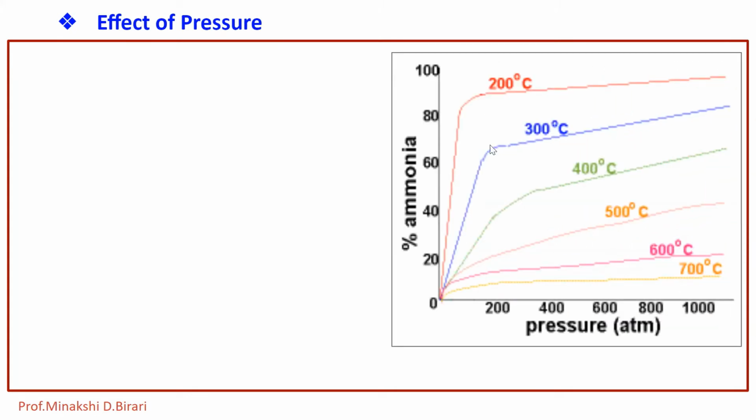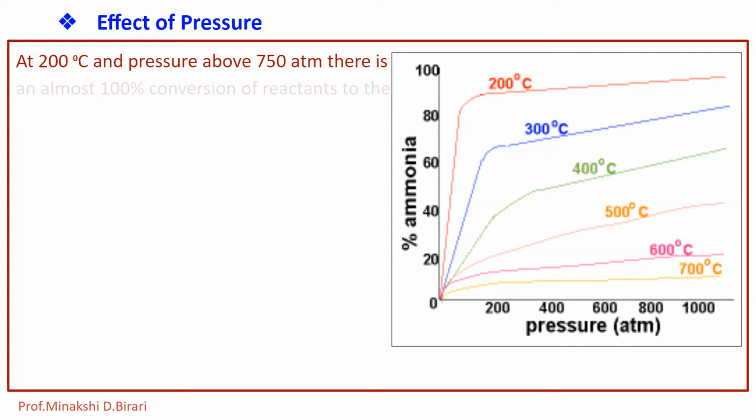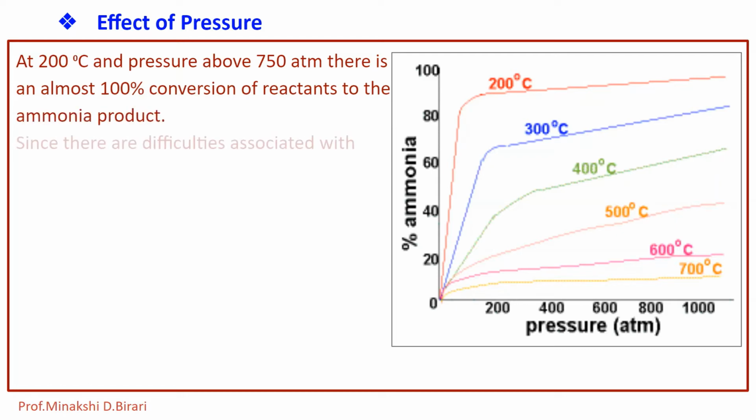So this is the graphical representation which can explain the effect of pressure related to the reaction. At 200 degrees Celsius and a pressure above 750 atmospheres, there is almost 100% conversion of reactants to the ammonia product.